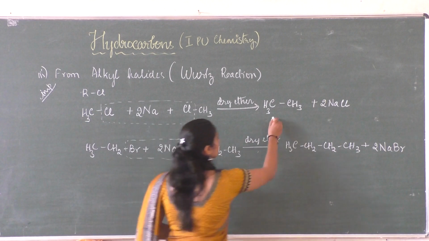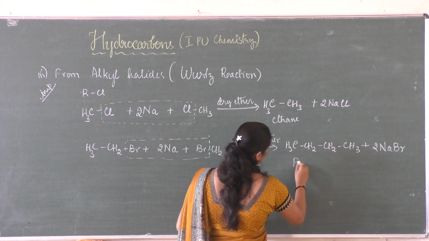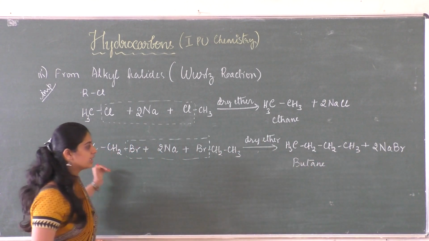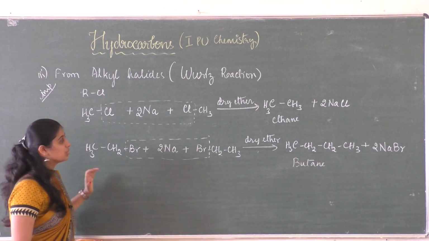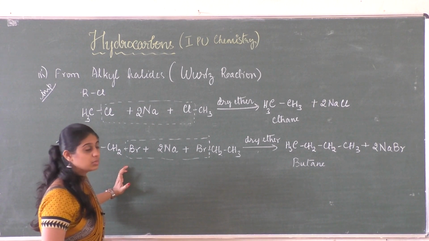This one gives ethane and this one with 4 carbon atoms is butane. You started with 2 carbon atoms and the product consists of 4 carbon atoms. So this method is useful in preparing alkanes with an even number of carbon atoms.